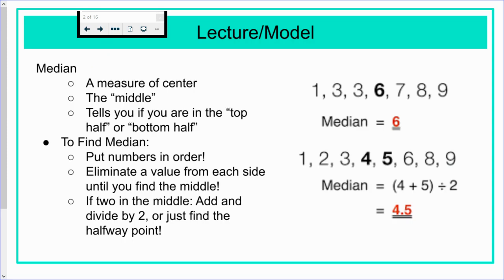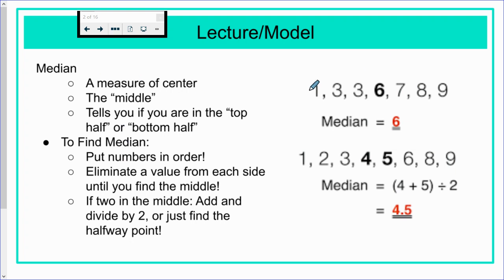All right, so first, let's talk about median. Median is the middle number, as we know. It tells you, are you in the top half or are you in the bottom half? Meaning it's a measure of center because it puts the data in two groups, top half and bottom half.